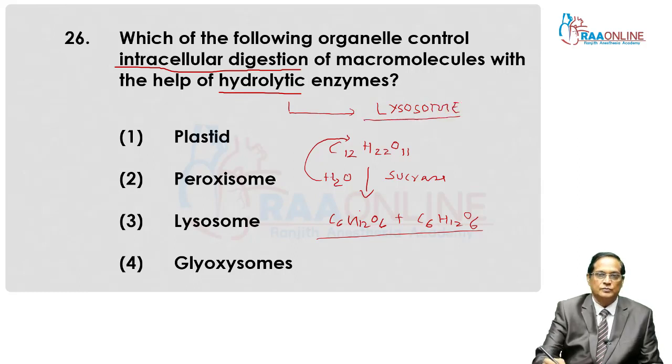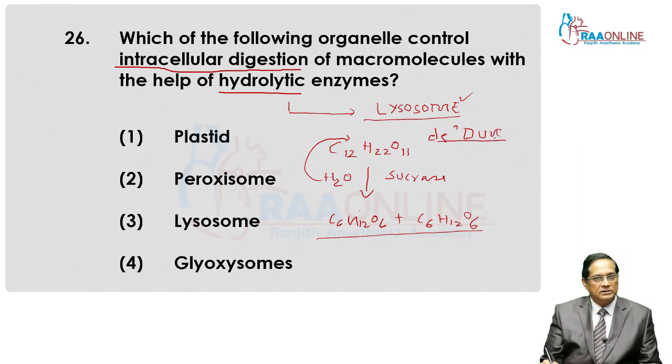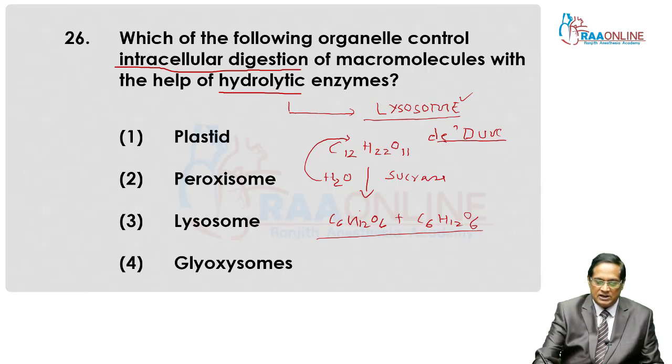So, the lysosome is a cell organelle which is covered by one membrane, reported by de Duve. It contains hydrolytic enzymes, and these enzymes are acid hydrolases. That is, they are functional at acidic pH.